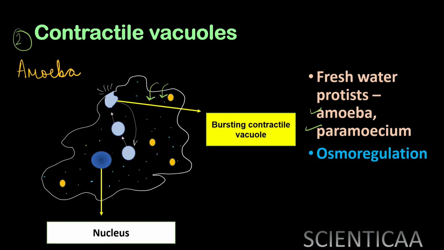The contractile vacuoles maintain or regulate the amount of water which is required by the cell. So जो भी extra water अंदर enter होता है उसको contractile vacuoles बाहर निकालने में help करते हैं. So major function therefore for the contractile vacuoles is osmoregulation, or we can say controlling osmotic pressure.